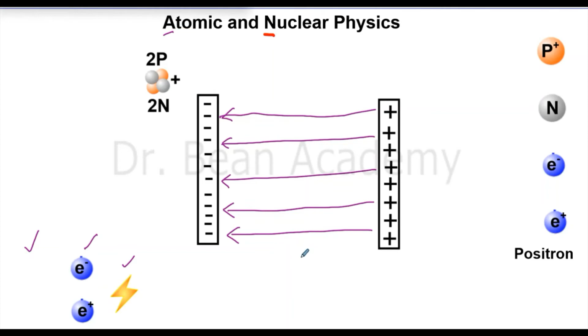If I trace the trajectory of the alpha particle when it enters between the plates, it will be something like this. It will be deflected. It will not go straight. And if I don't know the charge on an alpha particle, I can do this experiment.